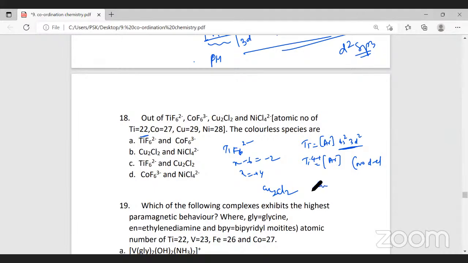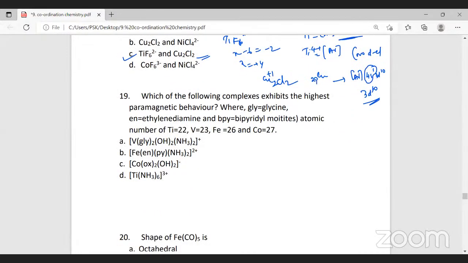Copper's atomic number is 29. Here the oxidation state of copper is +1. The electronic configuration of copper is argon 4s1 3d10. Now since it is +1, the 4s electron will be removed. So it will have 3d10, a completely filled d orbital. When you have a completely filled d orbital, d-d transition is not possible. So this also is colorless. So the option will be C, TiF6 2 minus and Cu2Cl2.